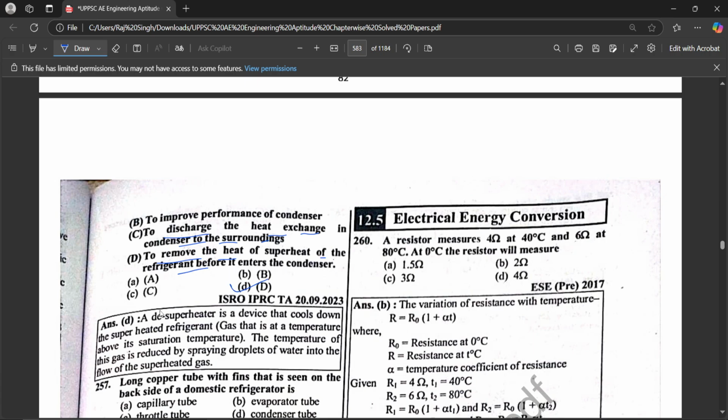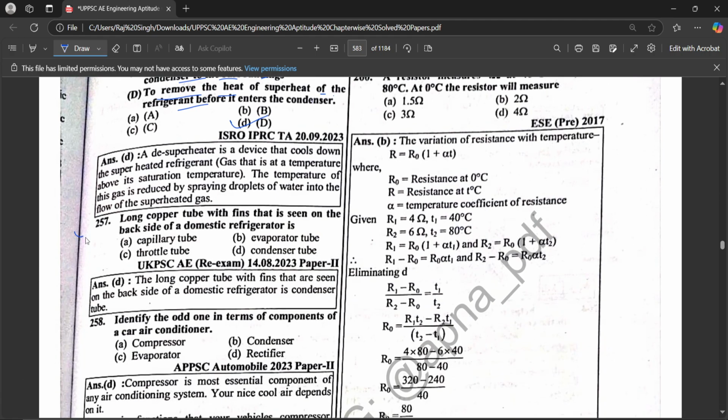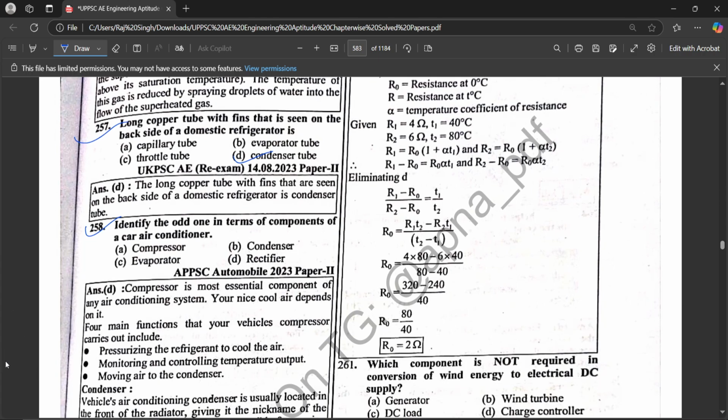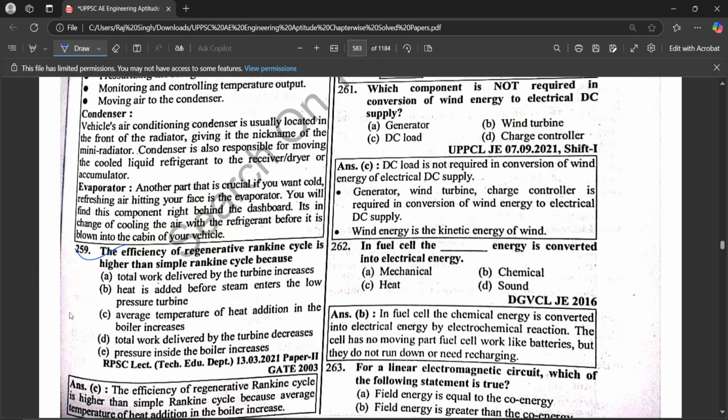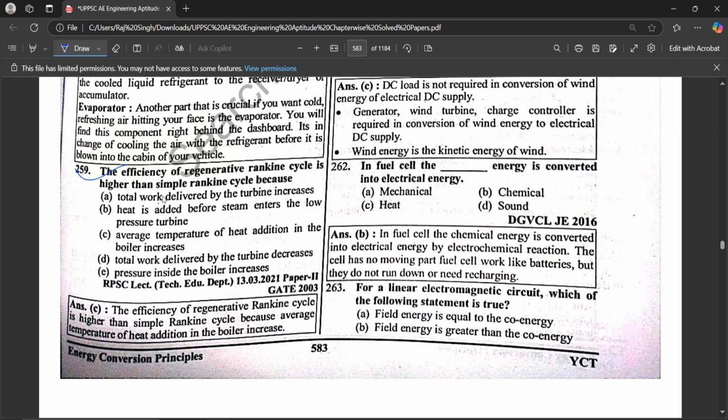Hence D is correct. The long copper tube that is seen on the back side of a domestic refrigerator is the condenser tube. Identify the odd one out in terms of components of a car air conditioner: rectifier. The efficiency of a regenerative Rankine cycle is higher than a simple Rankine cycle because the average temperature of heat addition in the boiler increases.